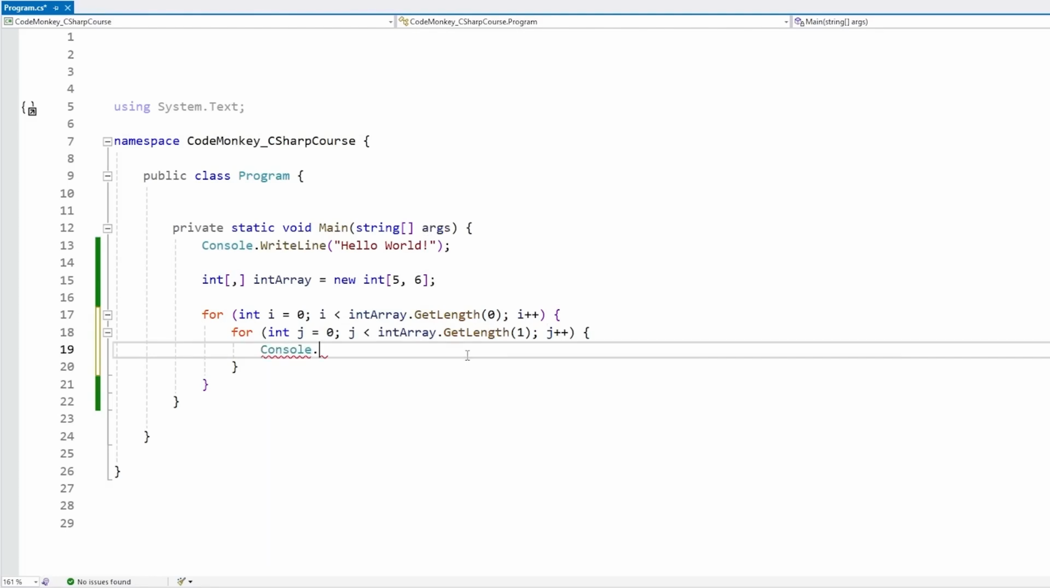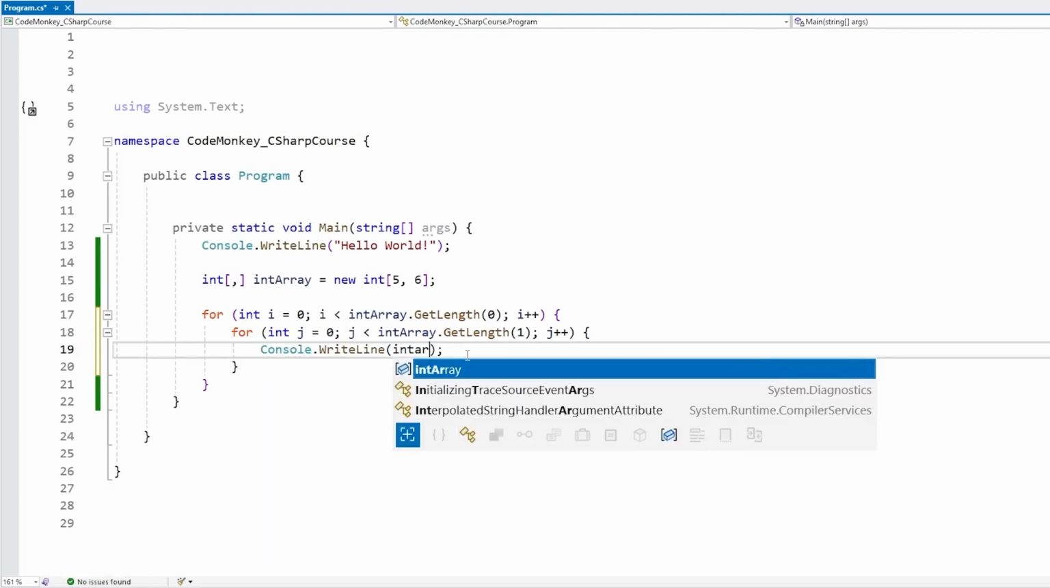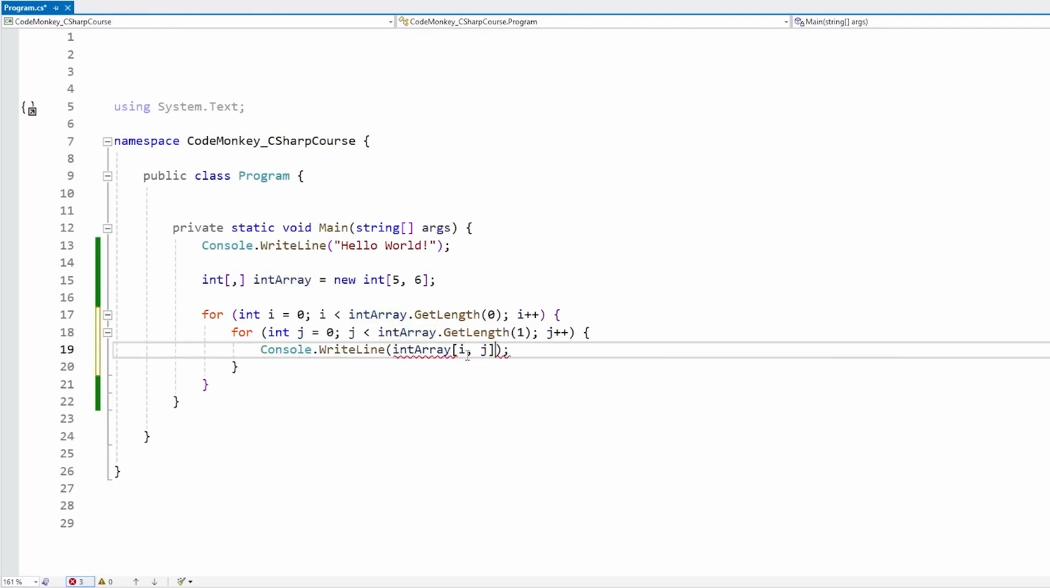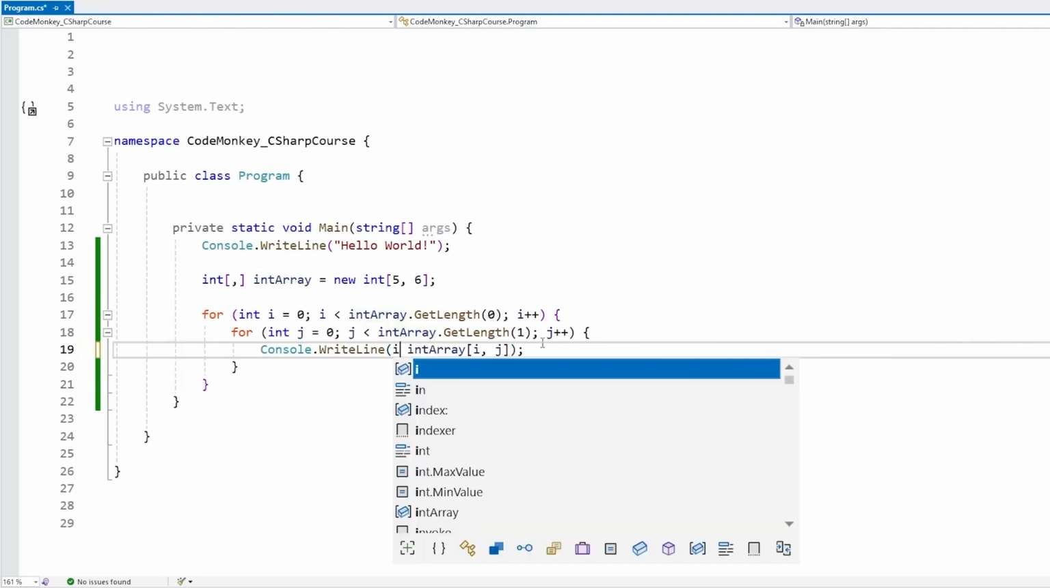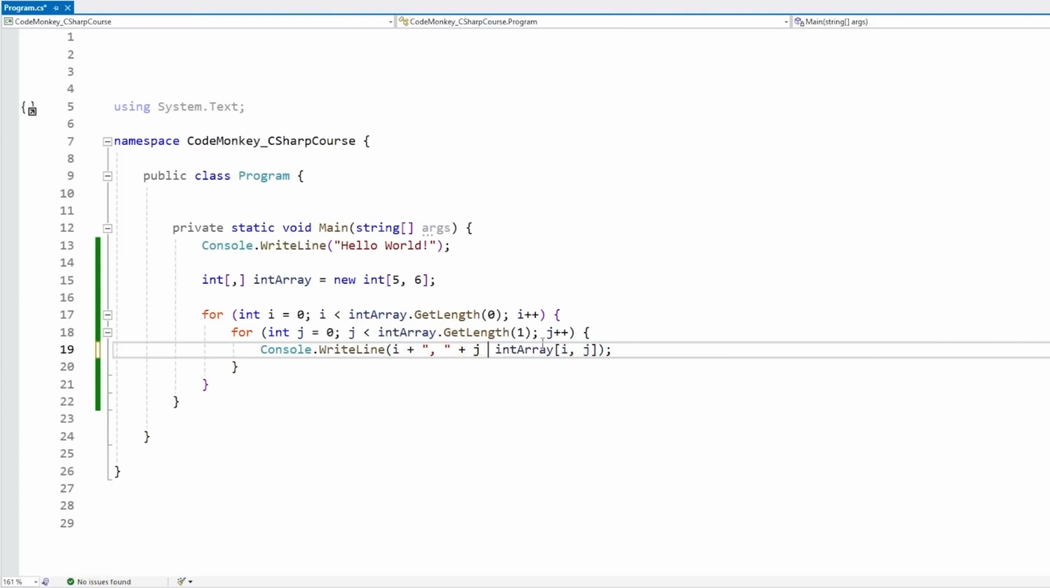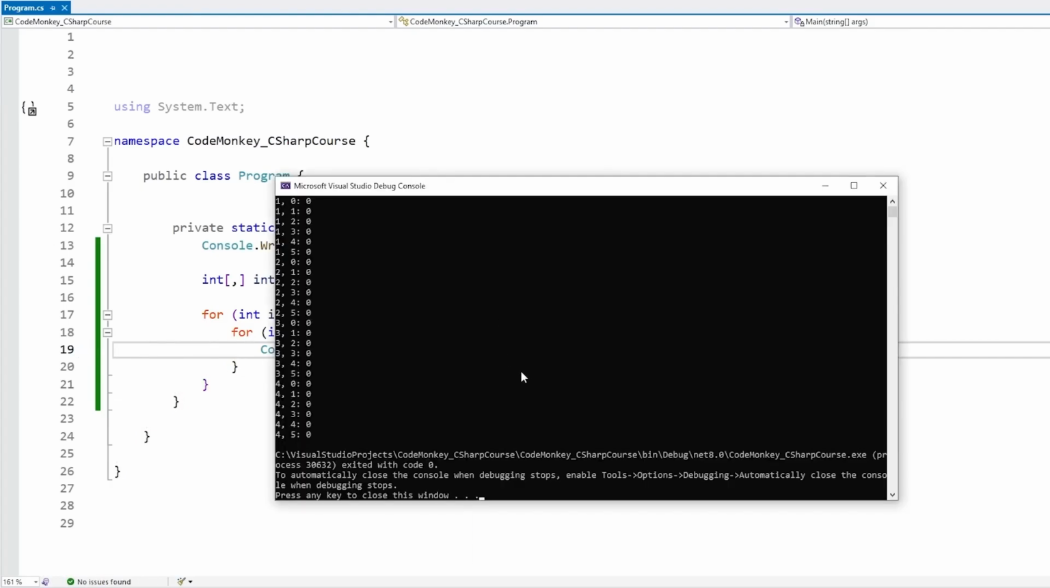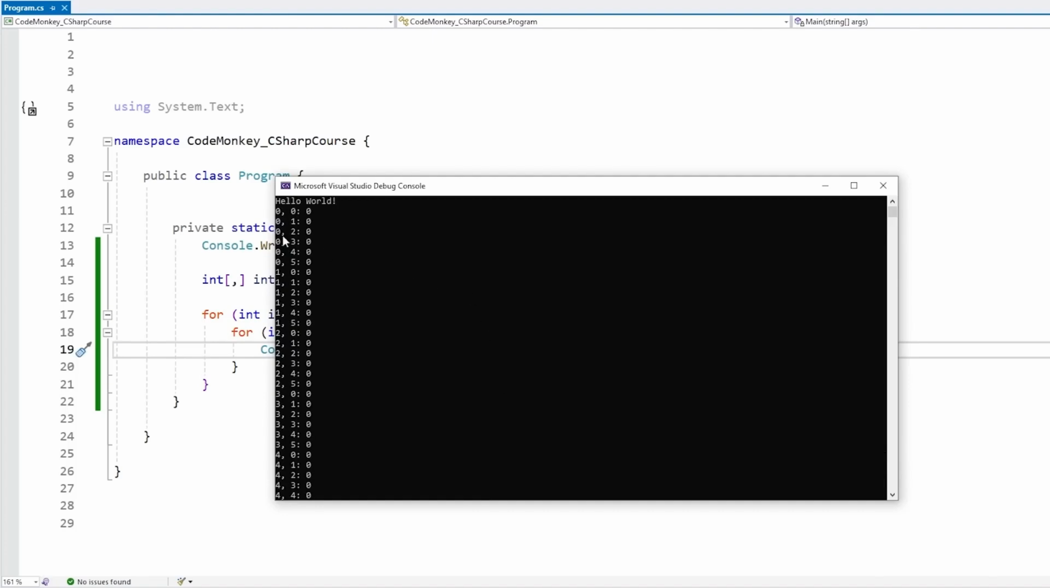We can do a Console.WriteLine and print out the intArray on position i and j. This will print out the value stored in that coordinate. Let's also print out the i, then a comma, then the j, so we can see what we're seeing. Okay, let's see. And there it is, we can see it all working. First it checks position 0, 0, then 0, 1, 0, 2, and so on, until it gets to 1, 0, and so on and so on.